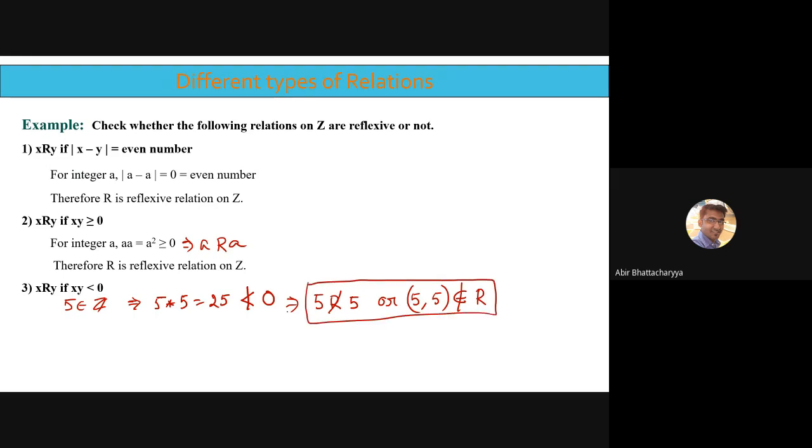5 not related to 5 means 5 comma 5 does not belong to R. That means 5 is not related to 5. So R is not a reflexive relation. That is how we can show it.